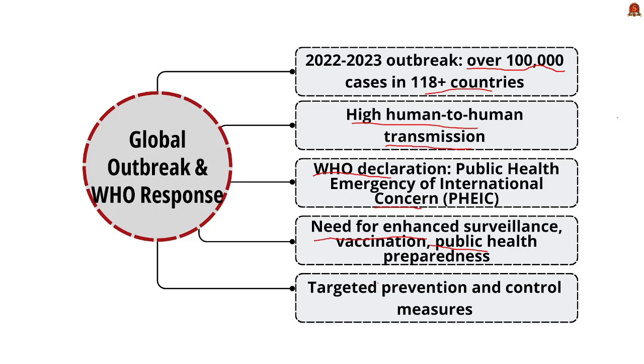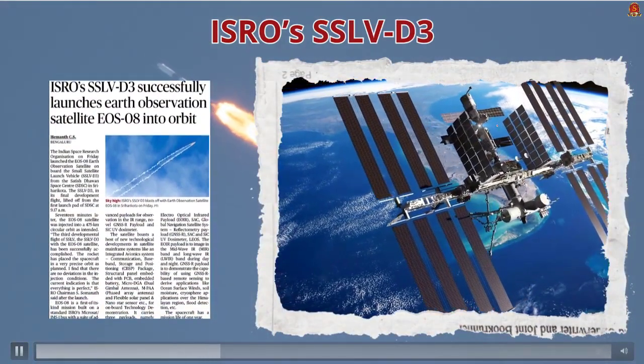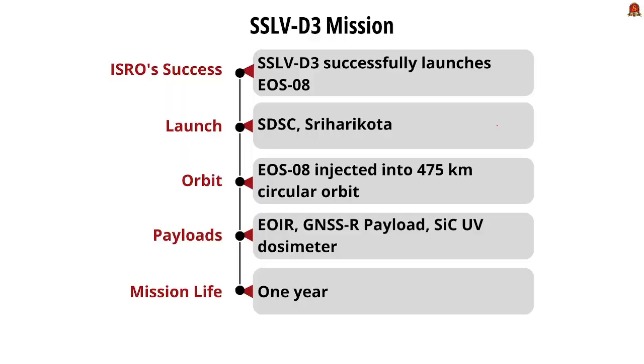With this, we have covered monkeypox holistically. So, let us move on to our next topic for the discussion today. Look at this article. It is about the recent launch of ISRO's SSLV D3. It is in news because ISRO's Small Satellite Launch Vehicle SSLV D3 successfully launched the Earth Observation Satellite, that is EOS-08, into orbit on Friday from Satish Dhawan Space Centre in Sriharikota.